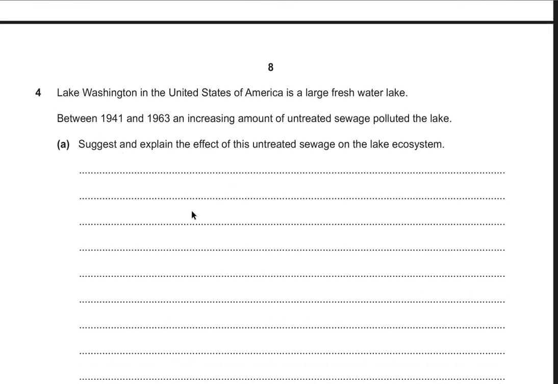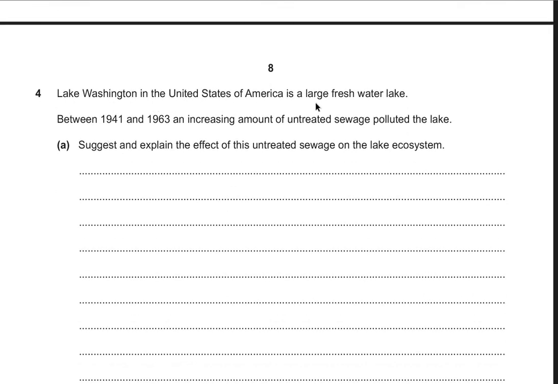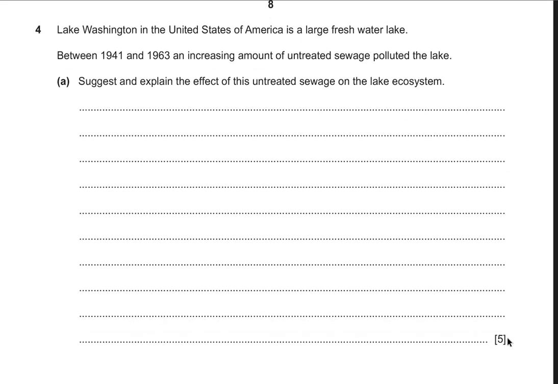Moving on to question number 4, which says that Lake Washington, United States of America, is a large freshwater lake. Between 1941 and 1963, an increasing amount of untreated sewage polluted the lake. So untreated sewage is polluting the lake and other water bodies. Suggest and explain, it has two parts, the effect of this untreated waste on the lake ecosystem. This carries 5 marks. So we need to give 5 distinguishable points to the examiner.